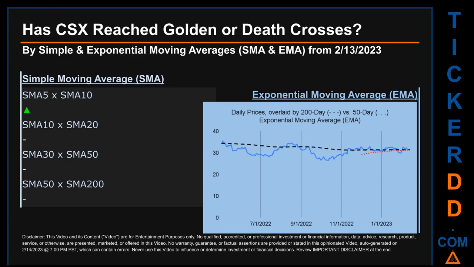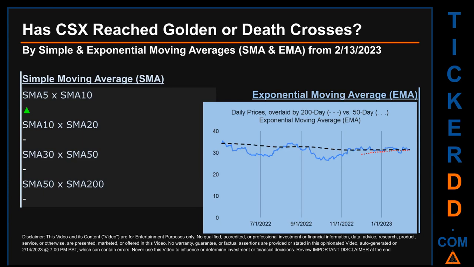Has CSX price reached golden or death crosses? Golden cross and death cross are basic signals that compare average prices across two specified trade day ranges, a short-term versus a long-term range. For example, 5-day versus 10 trade days. Essentially, a golden cross is a bullish signal. It appears when a ticker's short-term moving average crosses above its long-term average. Vice versa, a death cross is a bearish signal when the short-term crosses below its long-term moving average.